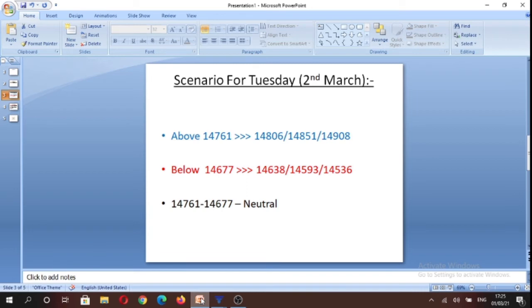And as it's an inside candle on the daily time frame, we'll look for a breakout on either side of the range to establish our positions.